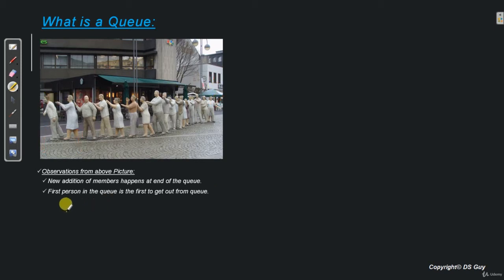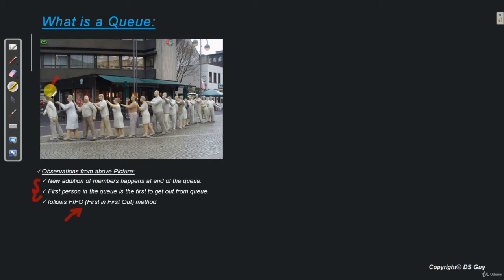The other observation is, the first person in the queue is the first person to get out from the queue. So in this queue, this person is the first one. So he will get out of this queue first and will get an entry to this restaurant. Next will be this lady, then this man, and so on. So if we summarize the above two points, we see that we are following a FIFO method in this queue. That is, first in, first out. Whoever comes in first goes out of the queue first.